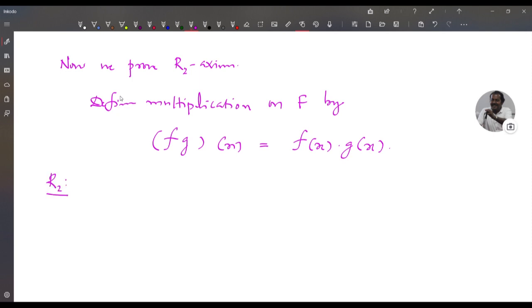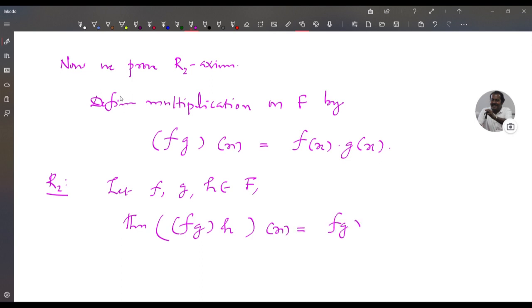Let f, g, h belong to F. Then f into g into h of x, this is equal to f into g of x into h of x. So this is equal to f of x into g of x into h of x.